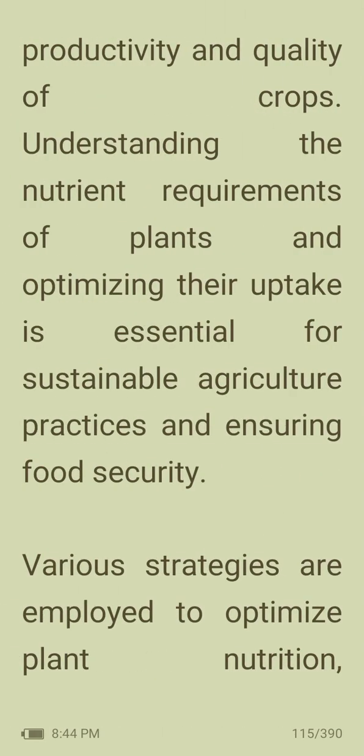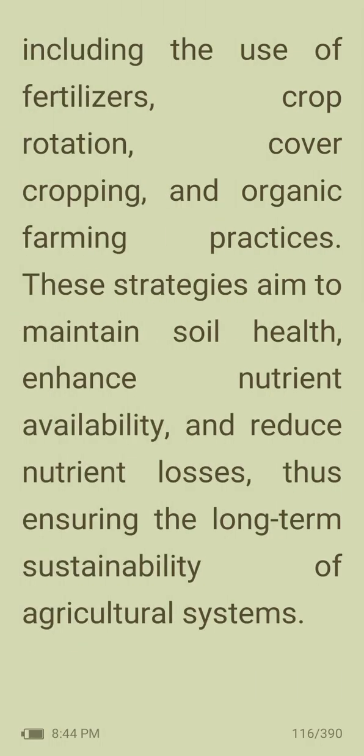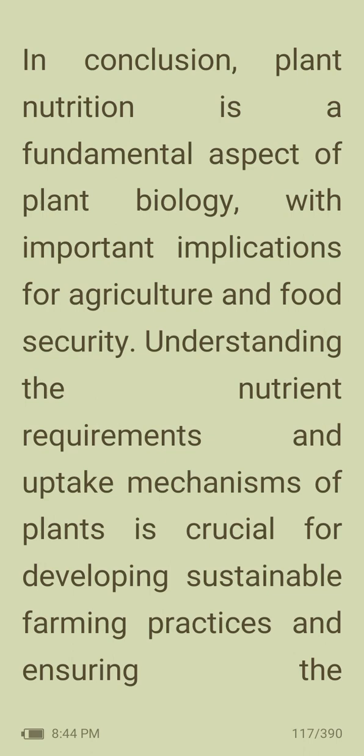Various strategies are employed to optimize plant nutrition, including the use of fertilizers, crop rotation, cover cropping, and organic farming practices. These strategies aim to maintain soil health, enhance nutrient availability, and reduce nutrient losses, thus ensuring the long-term sustainability of agricultural systems. In conclusion, plant nutrition is a fundamental aspect of plant biology.